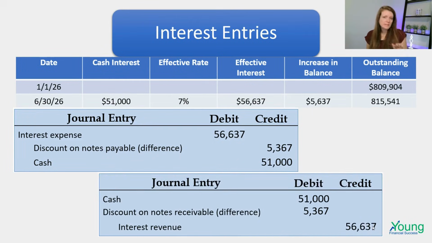And then just the opposite entry for, I think it was Hughes Barker that sold them this. So they show the cash coming in of $51,000 and they show the interest revenue at that effective interest rate. But then the difference is the discount on the notes receivable that they're going to be getting rid of over time. So hopefully all of that makes sense. It's a very similar process all throughout, but it's still tricky to get it down. So continue to watch these videos and work through your homework, and hopefully this will help everything to click well.